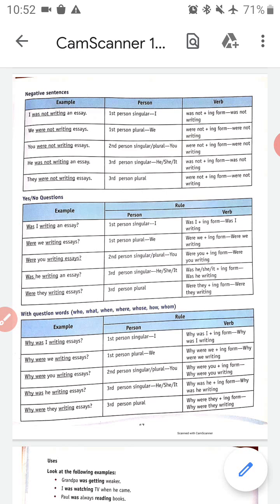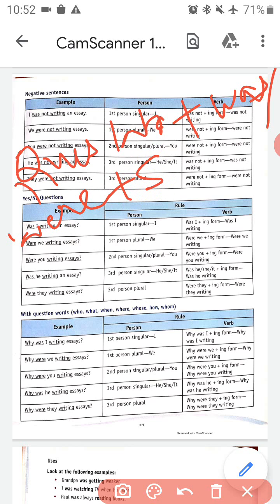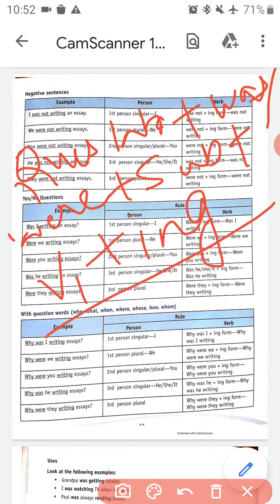Now with question words, how do we write a past continuous tense sentence? So again the same formula. First we will need to write the question words, plus was or were plus subject plus verb first form plus ing. This is the formula of writing a past continuous sentence with question words. So what are the question words? Who, what, when, where, whose, how, whom. These are the question words.